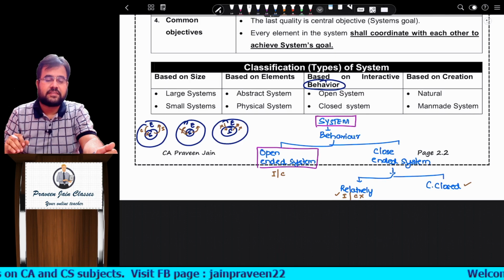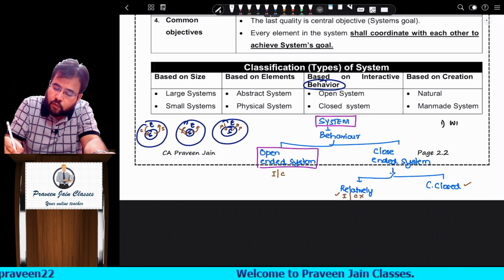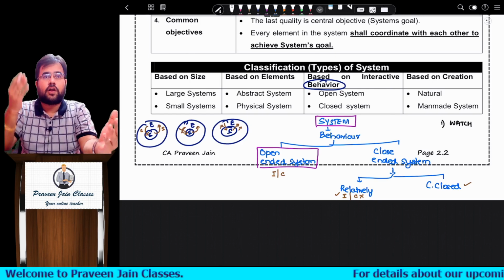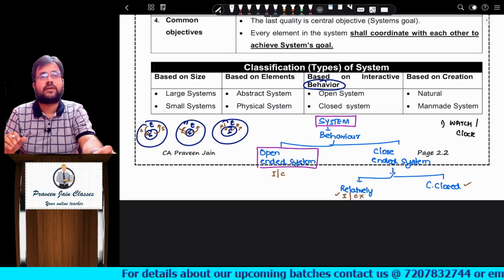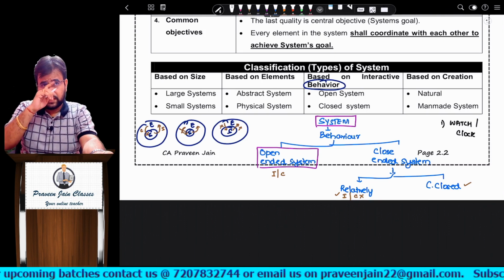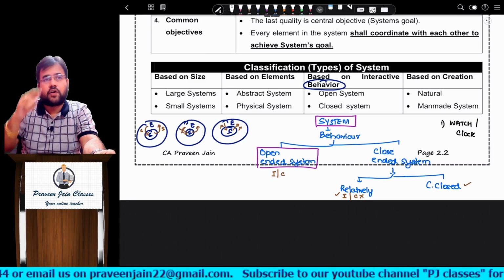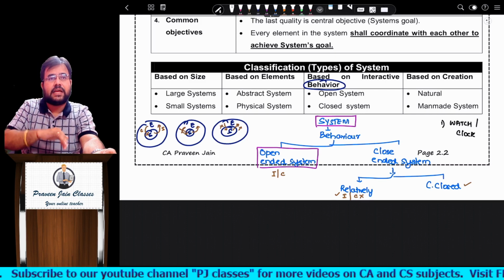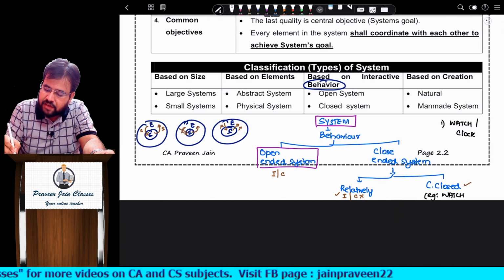Okay, so let us take some examples, then we can understand this concept very well. Example number 1 is a watch. Your hand watch or any wall clock we are talking about. During exam hours we will be having one clock there. Do you think that watch will interact with you as a student? No. Do you think that watch will change according to your requirement? No. So can I say watch is neither interacting nor changing? So an example for completely closed system could be a watch.